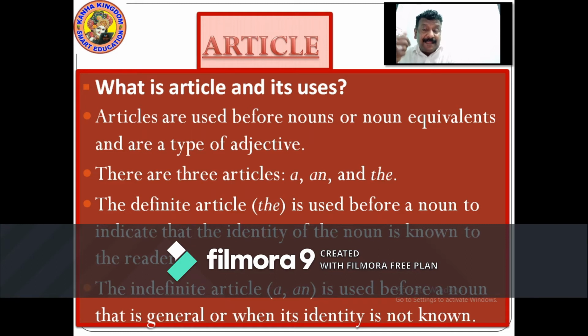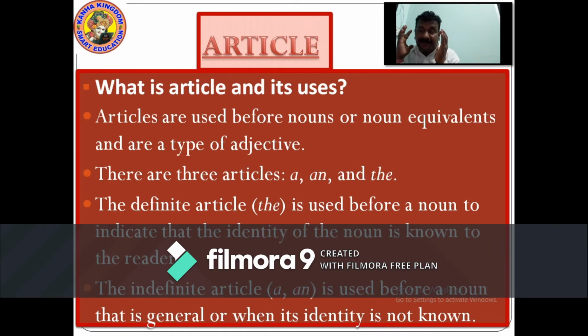A, an, the. The definite article, the, is used before a noun to indicate that the identity of the noun is known to the reader. It's called definite. When you talk about articles, it's definite and indefinite.